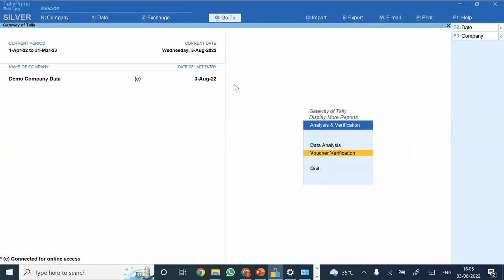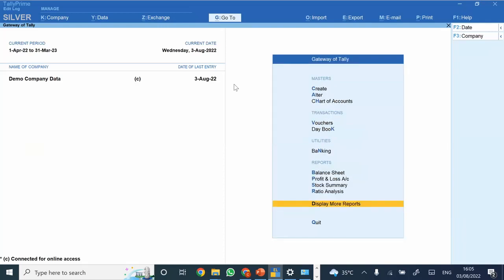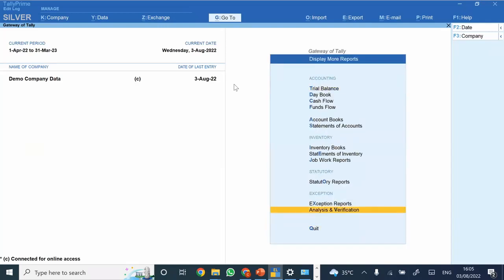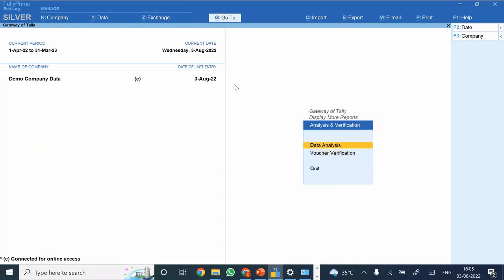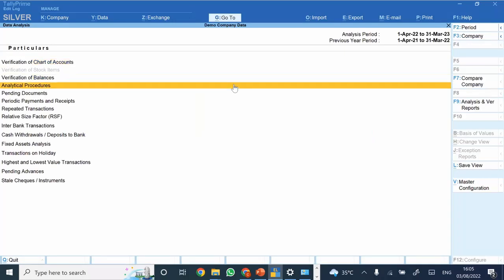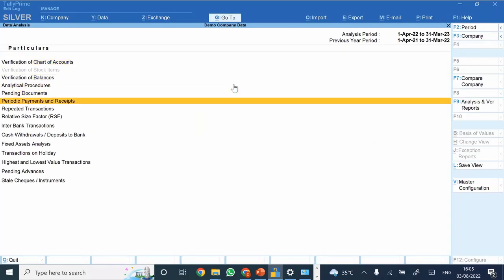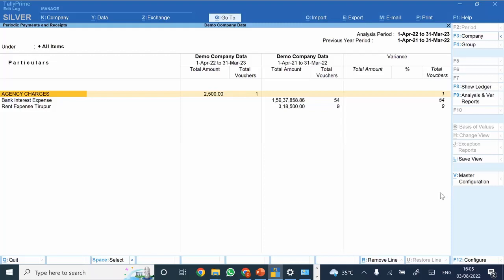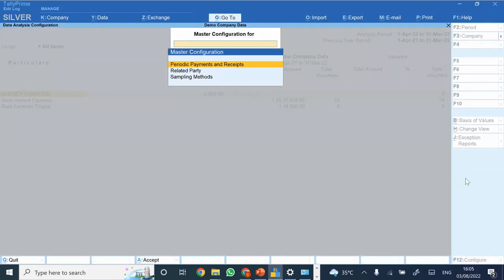So see, we went to Display, from Gateway of Tally, Display, Analysis and Verification, Data Analysis. We went to this particular option, that is periodic receipts and payments. Here there is one option for master configuration. We just need to click on the same. We need to select this particular option, periodic receipt, payments and receipt, and click on the same.